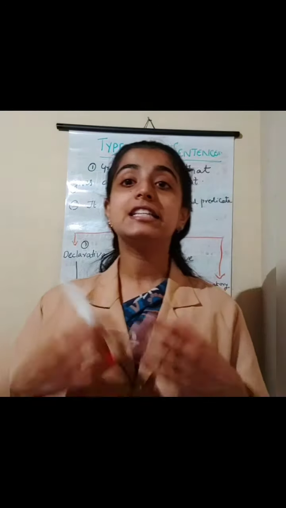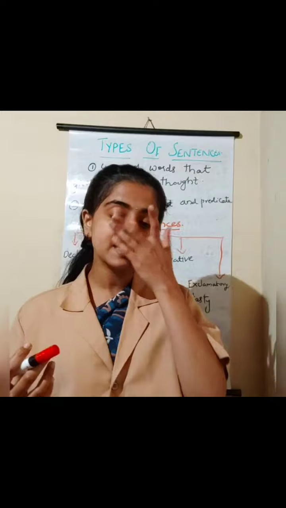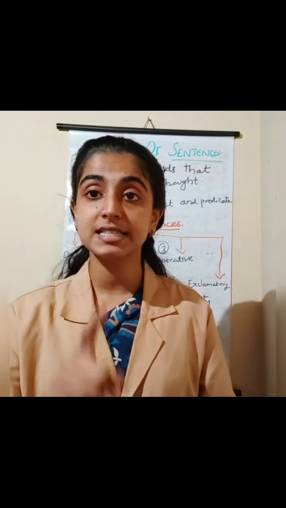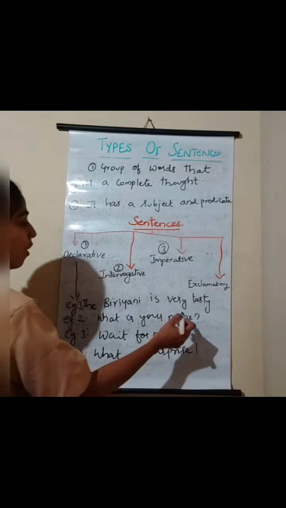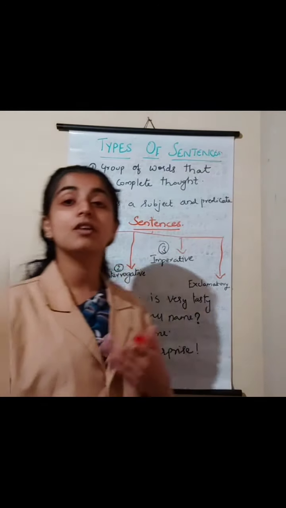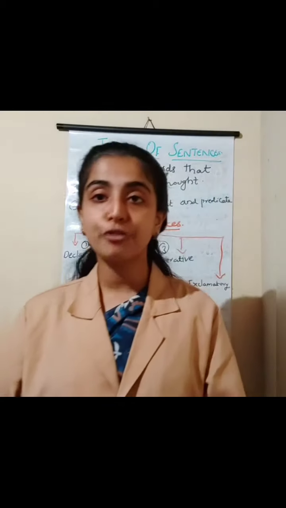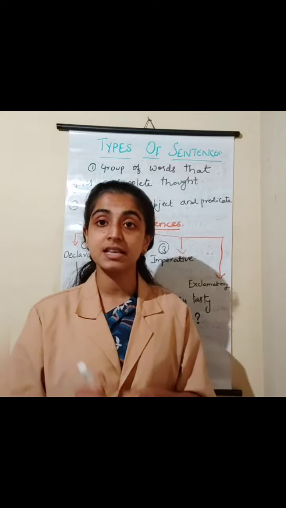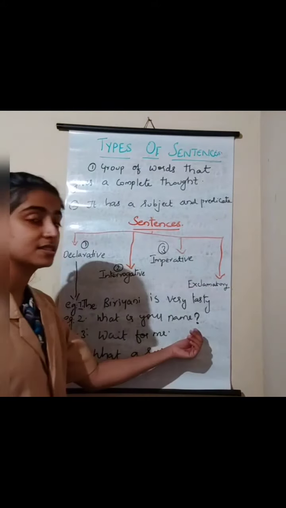Interrogative means what? It helps to ask a question, and an interrogative sentence always ends with a question mark. Like what is your name? Where are you coming from? Where are you going? All these are interrogative sentences, and it always ends with a question mark.